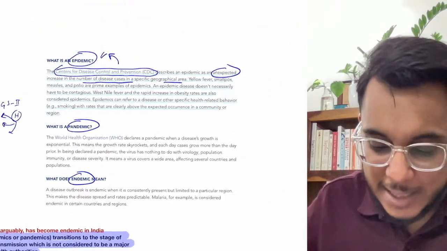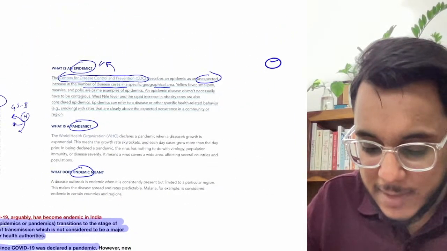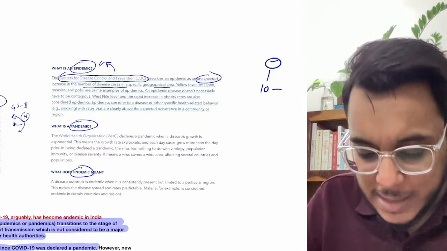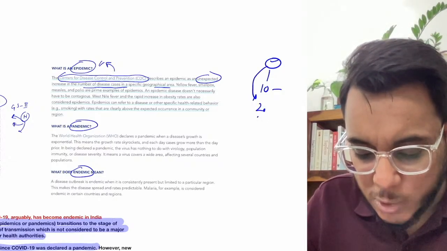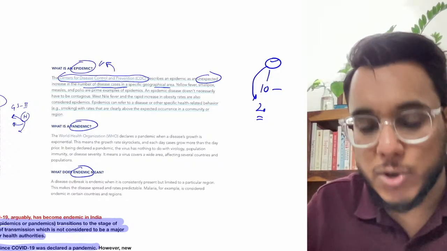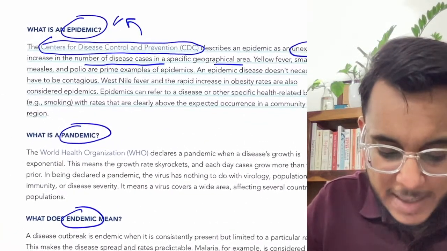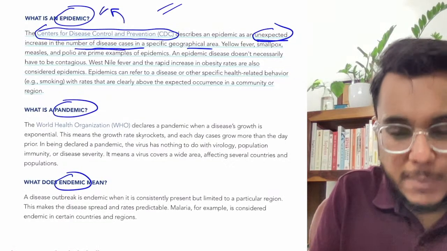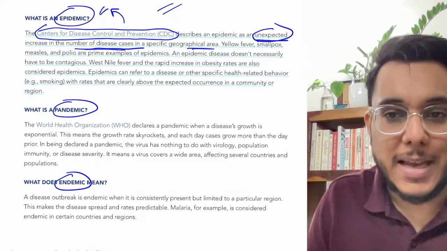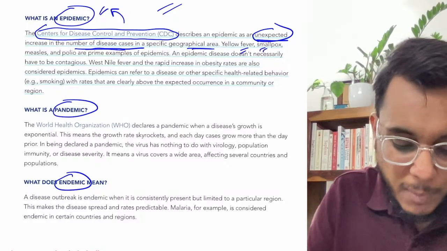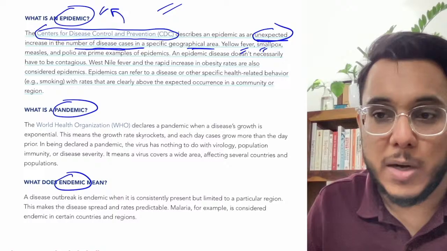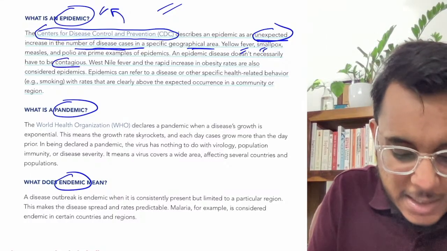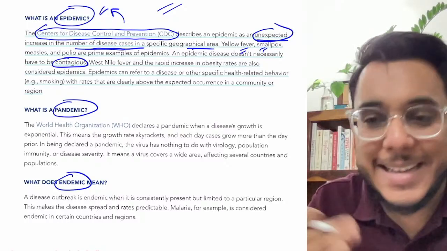So let's say there was an area in which, let's say, 10 cases of chikungunya were coming. Now suddenly, rather than 10, 20 cases are coming from a particular geographical area. We will call it an epidemic. So what is an epidemic? An unexpected increase in the number of disease cases in a specific geographical area. So for example, yellow fever, smallpox, measles, if the number of cases increases, we'll call it an epidemic. But guys, keep this in mind, that only contagious diseases are not concerned. Any disease could be there.